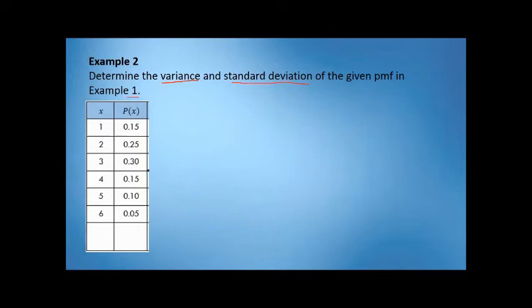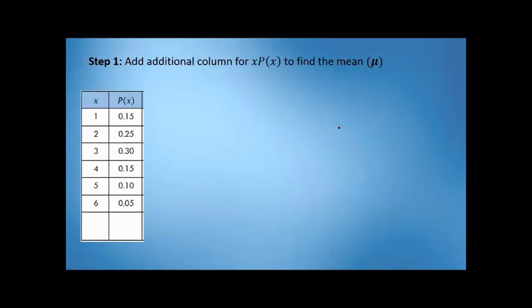So, ito rin yung example natin kanina sa mean. So, gagamitin natin siya to solve for variance and standard deviation. Okay? So, again, we have the first column, the values of x. Then, the second column is the probability of each value. Okay? So, the first step, para makompute ang variance is add additional column for x times p of x para makuha natin yung mean or yung expected value.